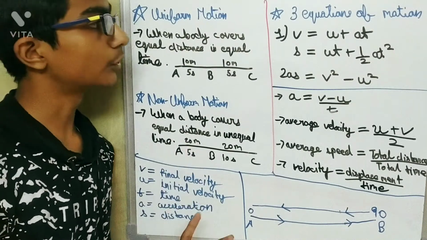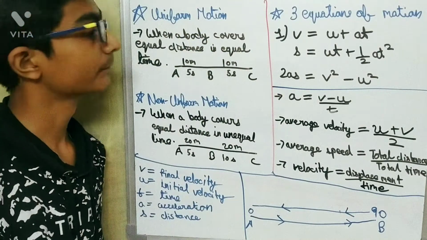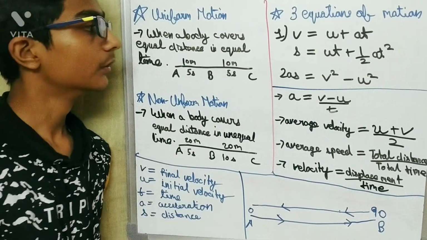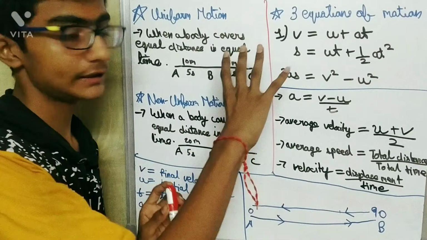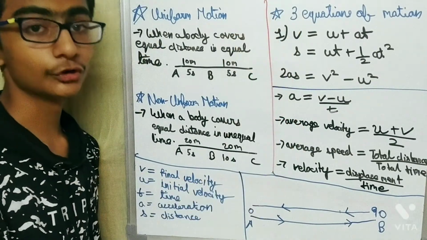So first of all we are going to study what is uniform motion. There are two types of motion, uniform and non-uniform. The other types we are going to study further, but for right now we are going to study that there are two types of motion, uniform motion and non-uniform motion.